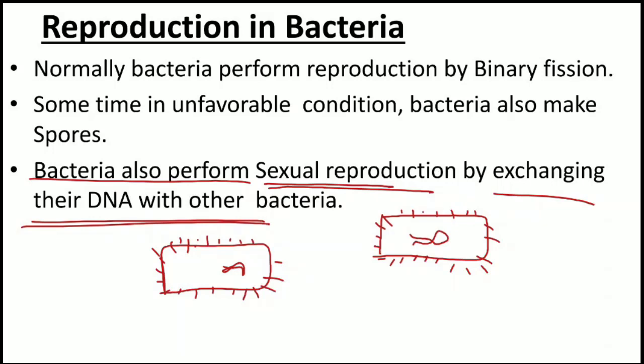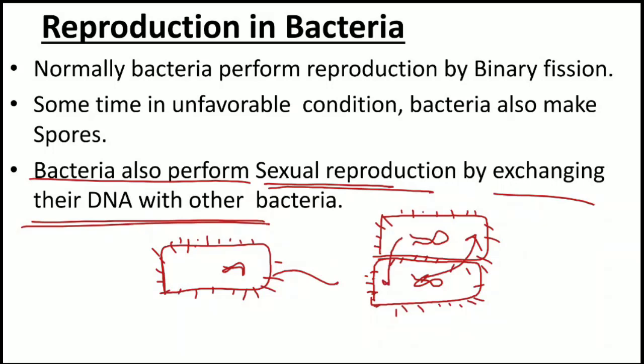So this bacterium comes near to that bacterium, and they join together with the help of these pili. They join together, right? Now they are exchanging their genetic material. This DNA will enter here, and this DNA will enter here. So basically they exchange their genetic material and some amount of cytoplasm, and now they become refreshed.